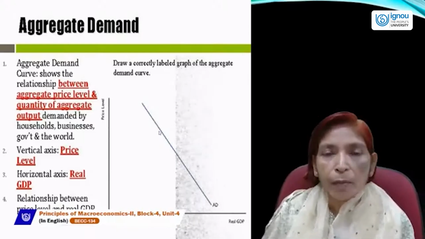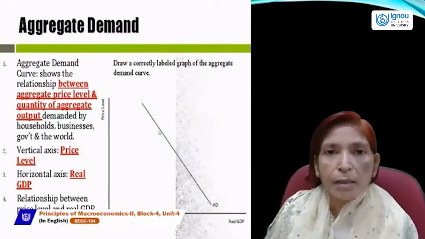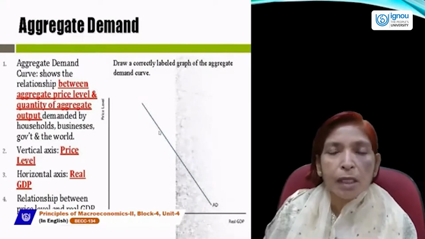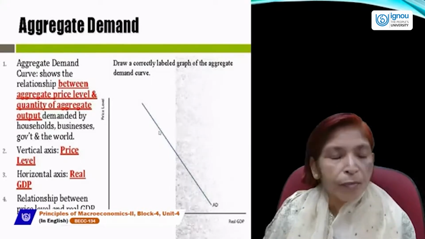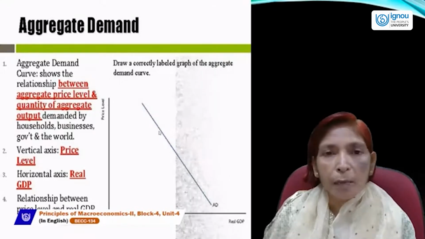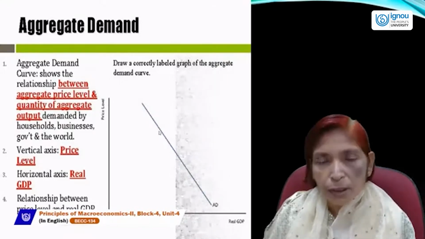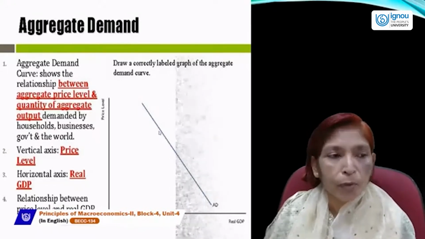If we take three components like C, I and G, then aggregate demand will be equal to C plus I plus G in a three sector economy. Here G is government expenditure. And in a four sector economy, we can take in aggregate demand C plus I plus G plus net export. Net export is the difference between export and import.